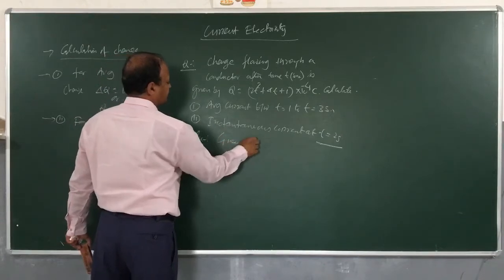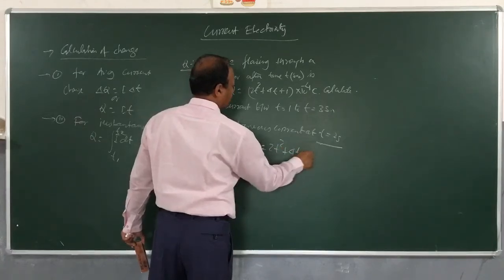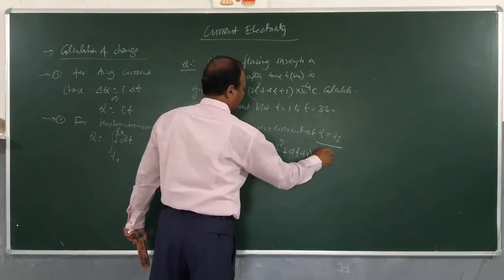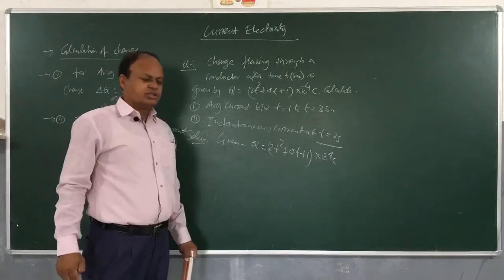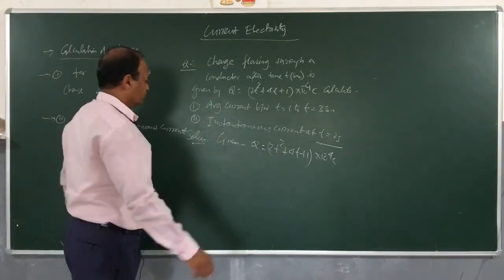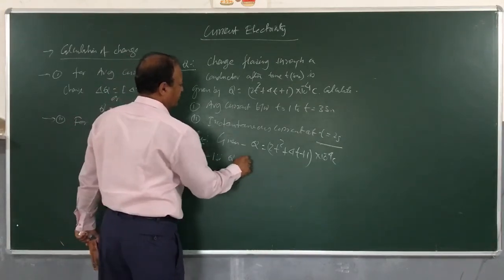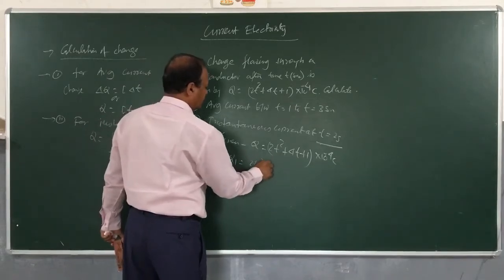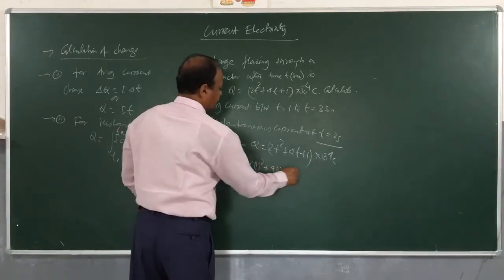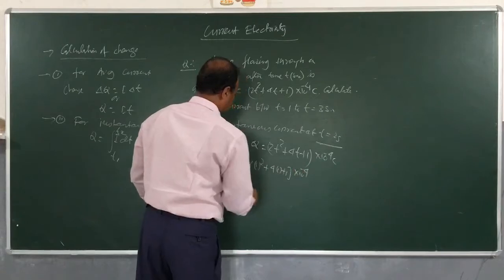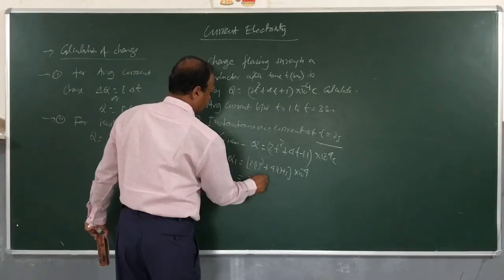Given is, children, Q is equal to (2t square plus 4t plus 1) into 10 power minus 4 coulomb. Now I need to calculate the average current between t is equal to 1 to t is equal to 3 seconds, right? So put t is equal to 1 second, q1 will be (2 into 1 square plus 4 into 1 plus 1) into 10 power minus 4. So q1 will be, children, 2 plus 4 is 6, plus 1 is 7, into 10 power minus 4 coulomb.